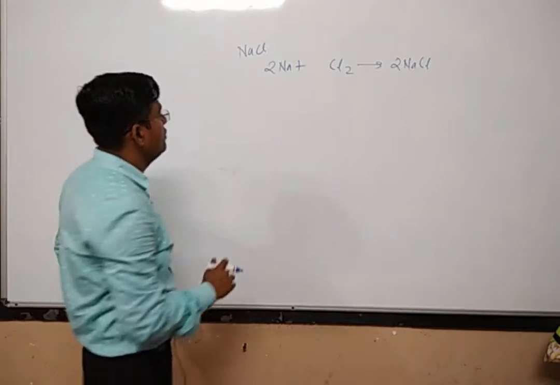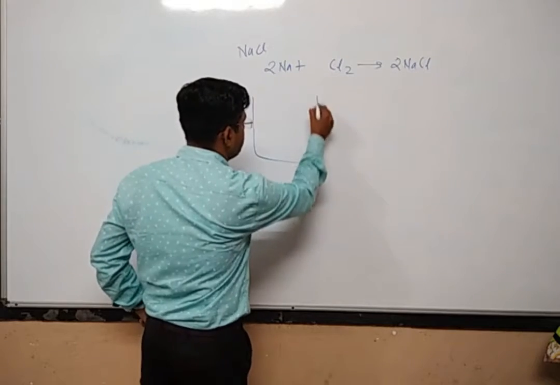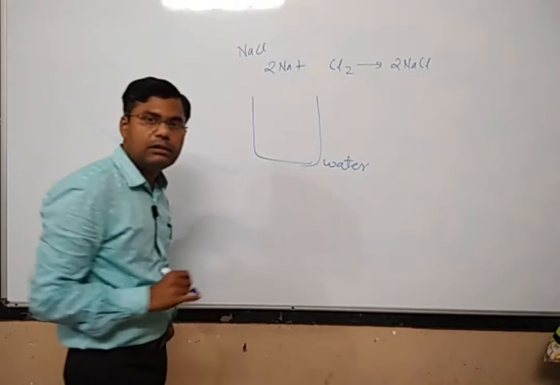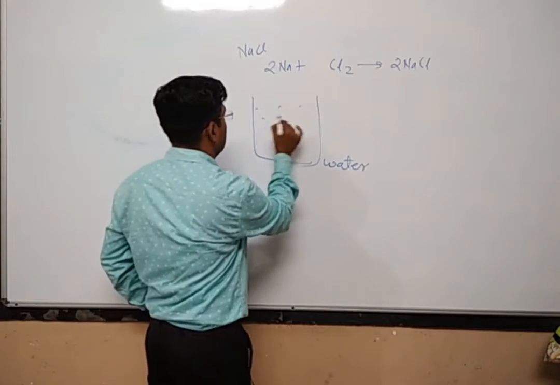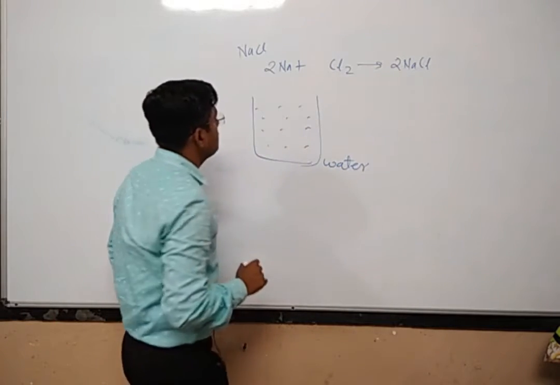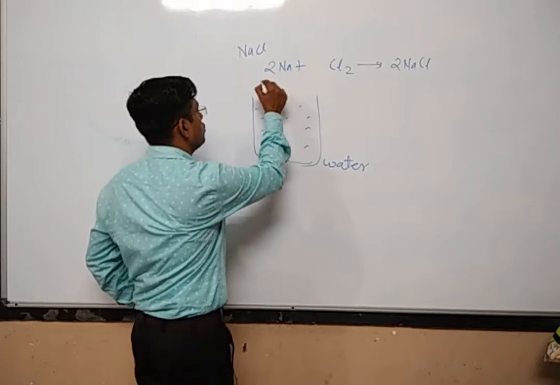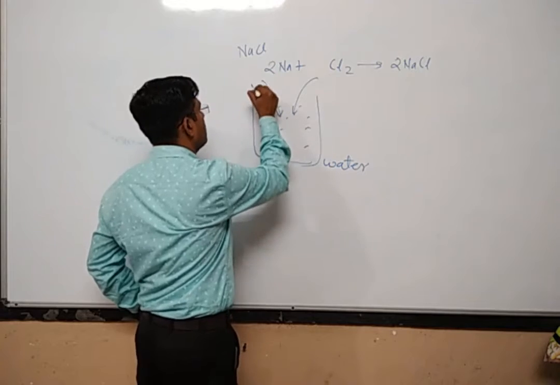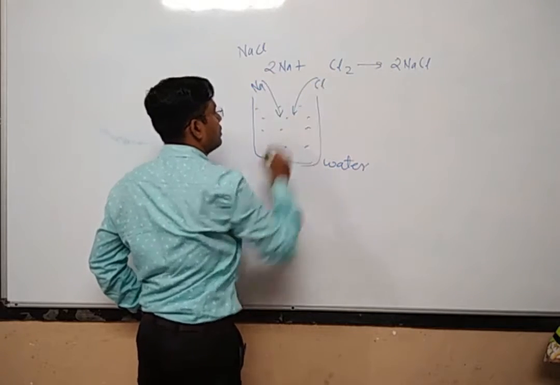What we will do, we will take the water in a beaker. Then we will pour the sodium ions, we will pour the sodium, and then we will pour the chlorine.